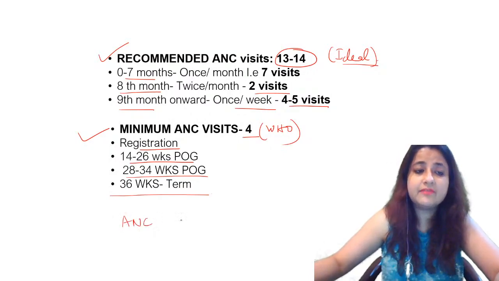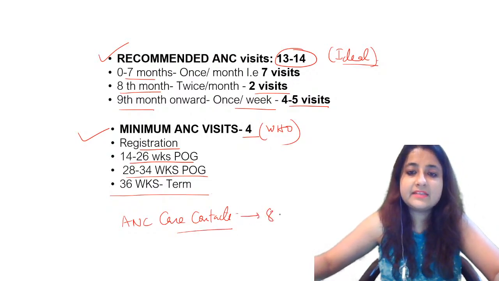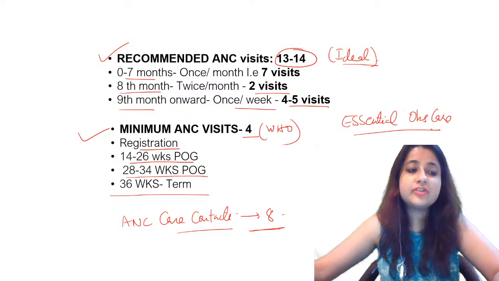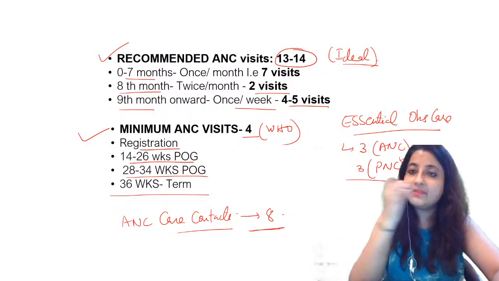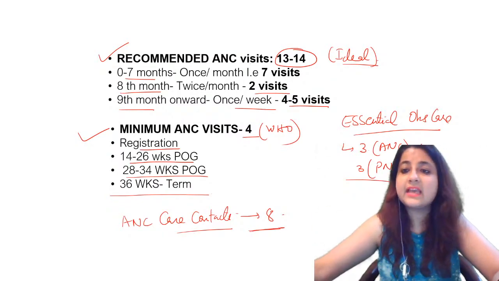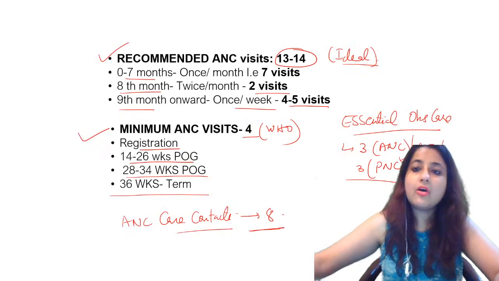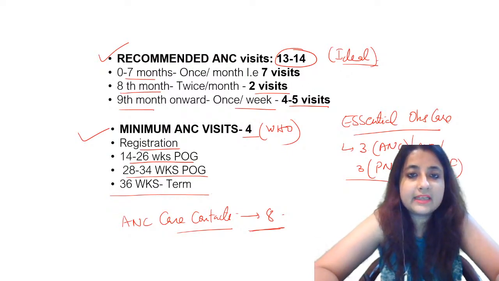Clear everybody? So this is how we have the minimum antenatal visits also according to the program. But if this time they give you the words antenatal care contacts, they don't give you the word visit, then please remember it is 8. Okay, and if they give you the term number of visits according to essential obstetric care, how many ANC visits? Minimum 3, even postnatal visits minimum 3, and these visits under essential obstetric care have to be made by whom everybody? Either the medical officer or the multi-purpose worker female. Clear? Is this clear everyone? Don't forget all these things, very very important.